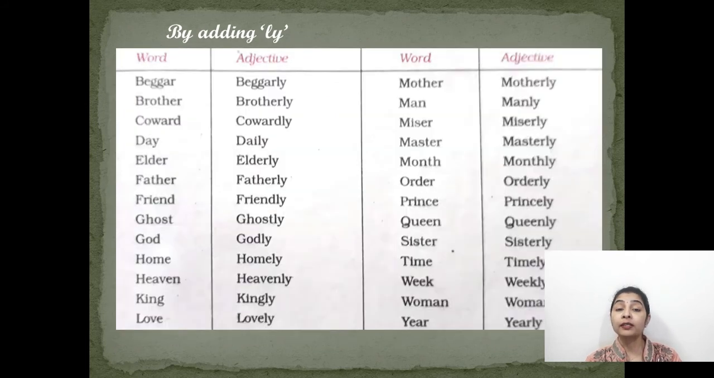Next, we can also add ly to the words to change it into an adjective. Example, mother, motherly, man, manly, day, daily, elder, elderly, father, fatherly, heaven, heavenly, king, kingly, love, lovely, woman, womanly, week, weekly, time, timely. These are all adjectives that are formed by adding ly, generally to the noun. So by adding ly to the words.